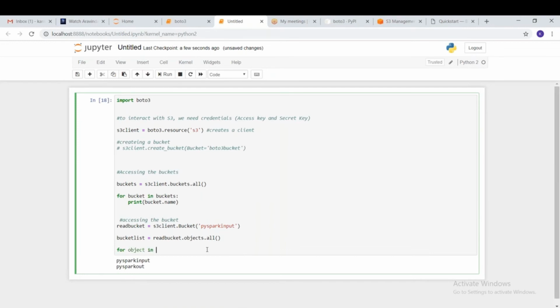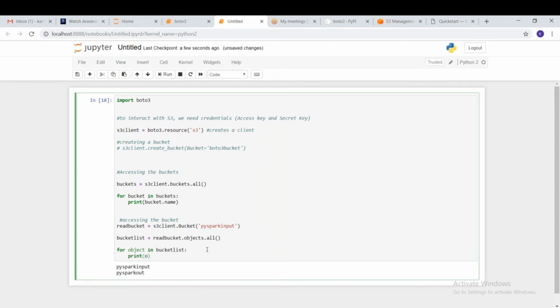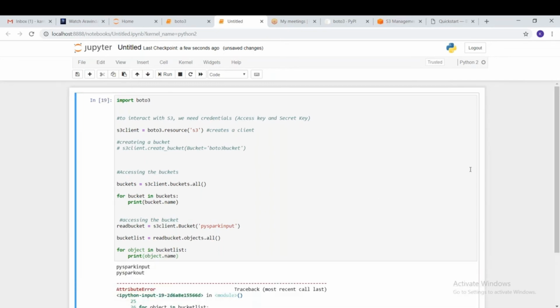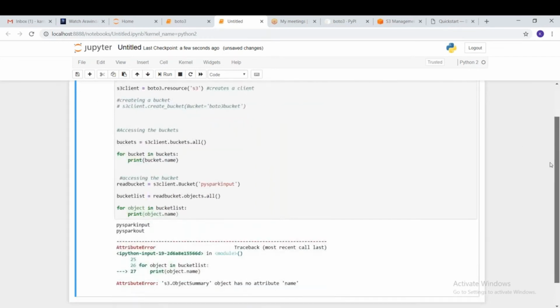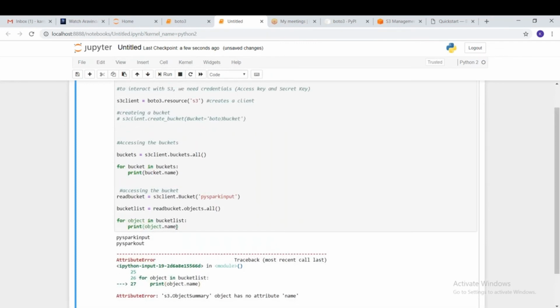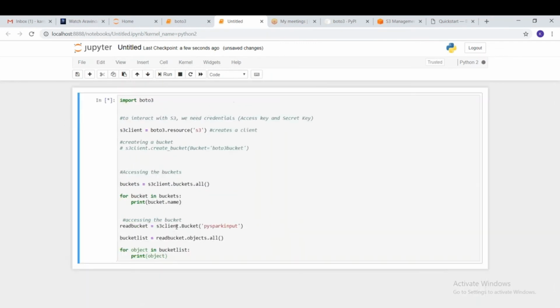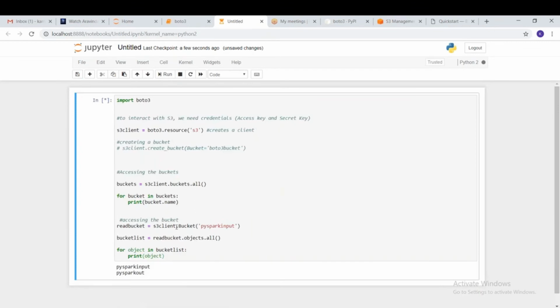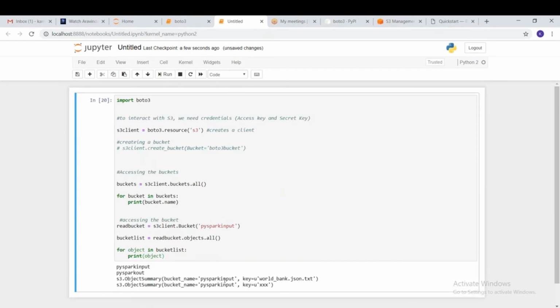Now we can write like this: for objects in bucket list, print dot name. S3 object name. Okay, let me directly print object. Yeah, you can see here.